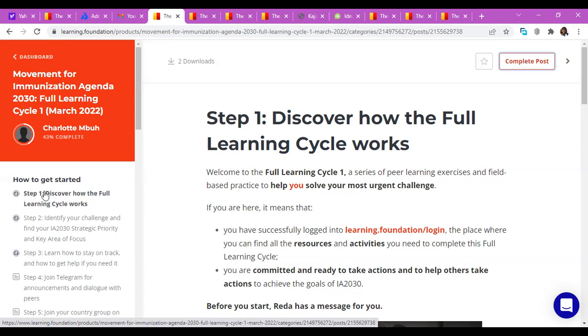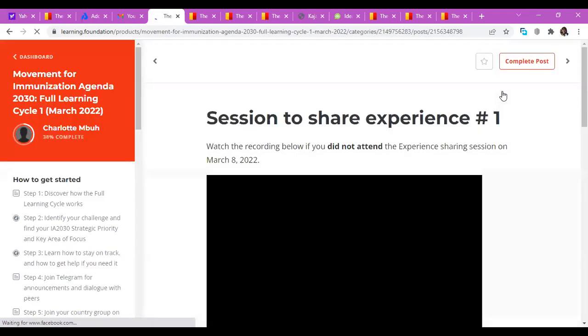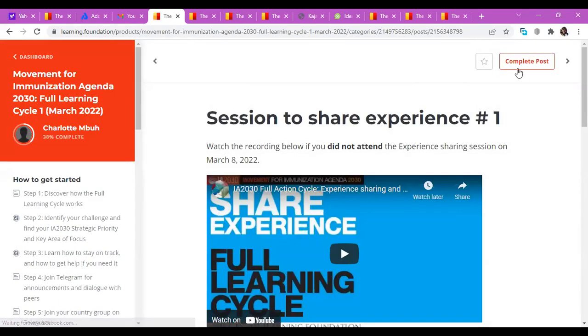For each of those steps, you can start with step 1 and just click it. What will happen is that when you log in, you'll see this icon on your dashboard that will say resume exercise. And when you click on it, since you have never clicked on complete post before, it's going to take you back to step 1. So you just click on resume exercise. And for each one, you click on complete post.